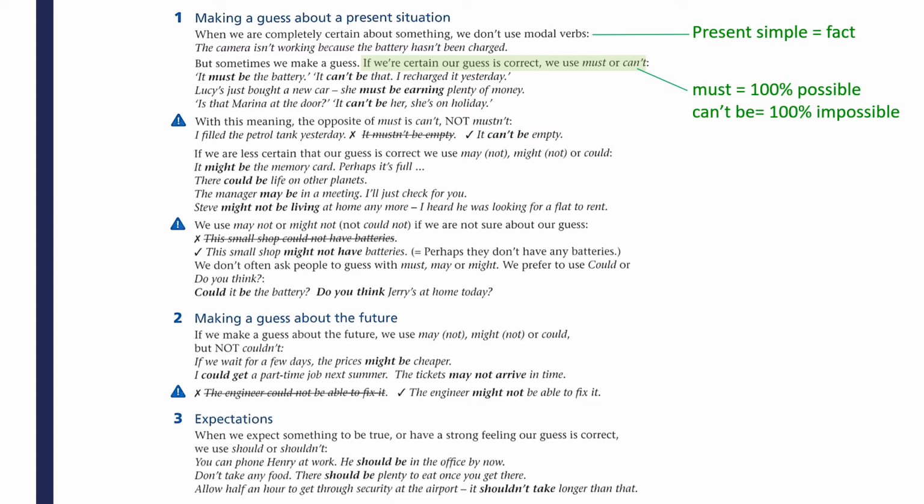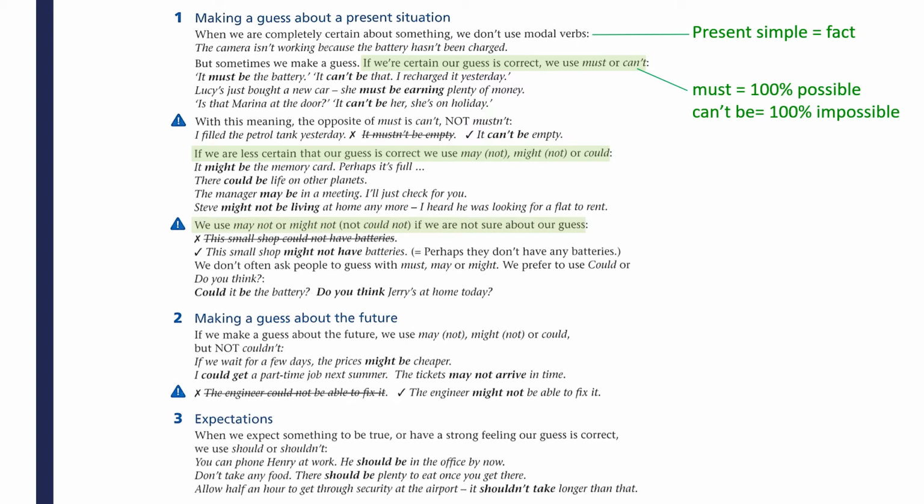Now things aren't always so extreme. So if you are making a guess but you are not that confident, you may use may, might, or could. What's convenient about this is these 3 modal verbs represent a similar level of certainty. So we won't say one is more certain than the other. But do notice, if you're even less sure about your guess, and you want to use the negative form, you may only use may not or might not.